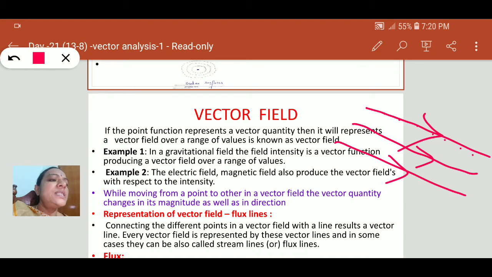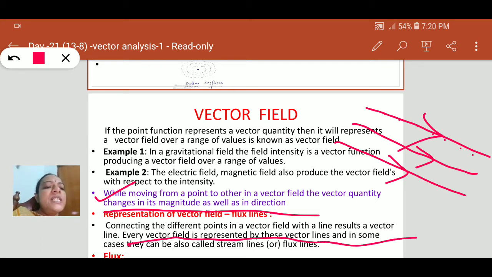So these vector fields can be represented by flux lines or streamlines, because magnitude and direction change at every point. While moving from one point to another in a vector field, the vector quantity changes its magnitude as well as its direction. So every vector field is represented by these vector lines, which are sometimes called streamlines or flux lines. So a vector field can be represented by these flux lines.